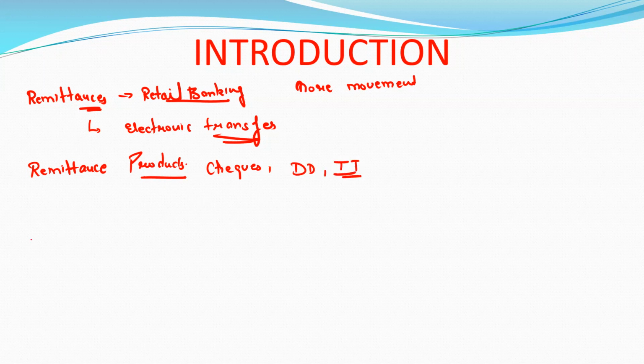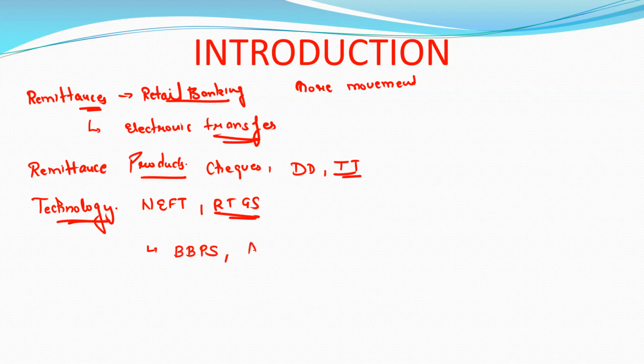With innovation and technology, the new remittance products came: NEFT, RTGS, and now the more latest ones like BBPS, the Bharat Bill Payment System, and the Aadhaar enabled payment system. So with time, all these things have been developed as per the requirement.